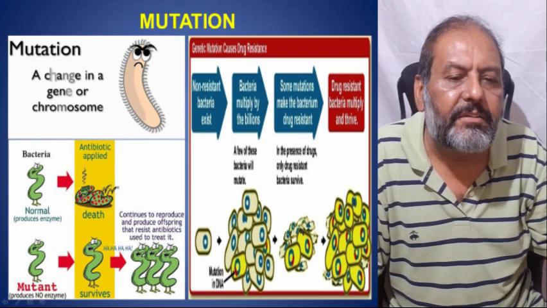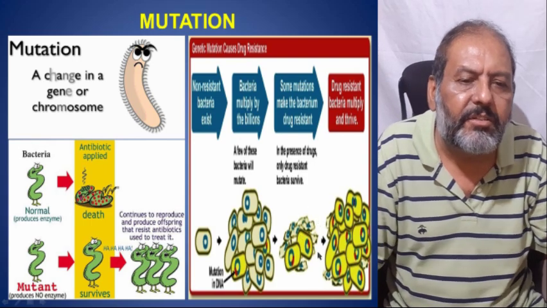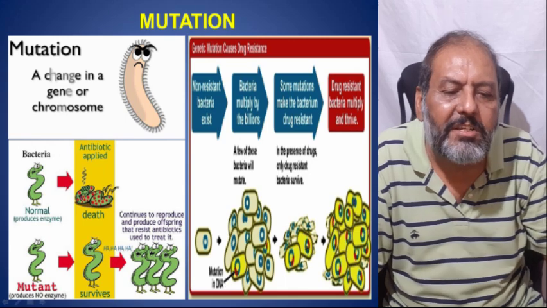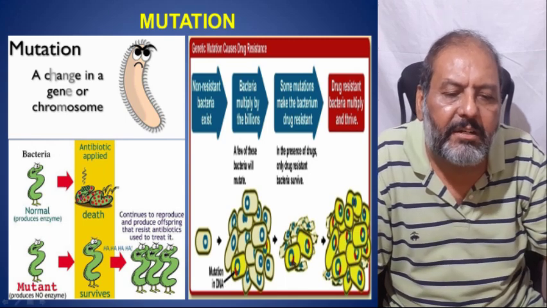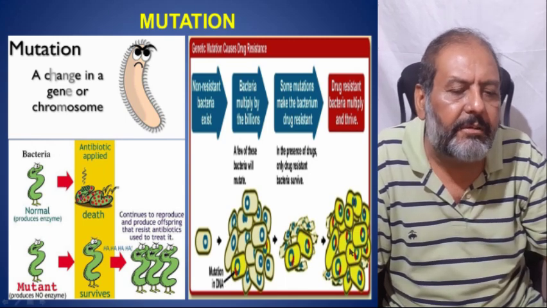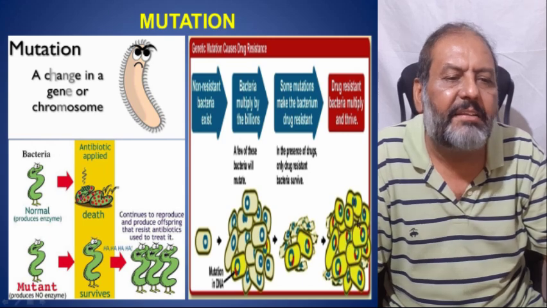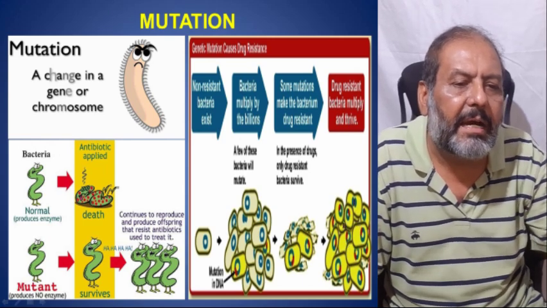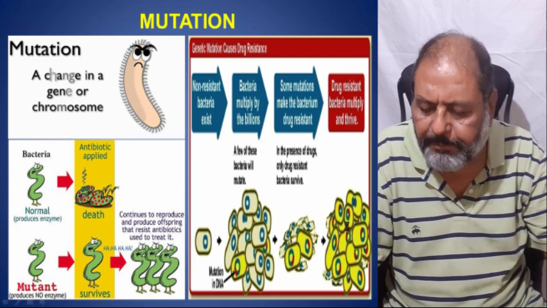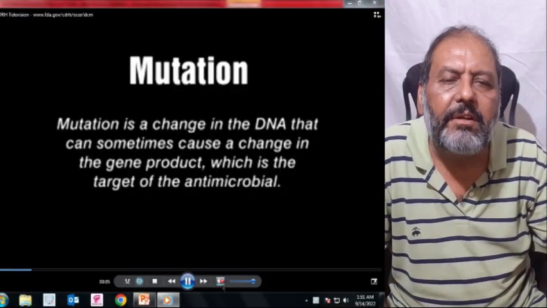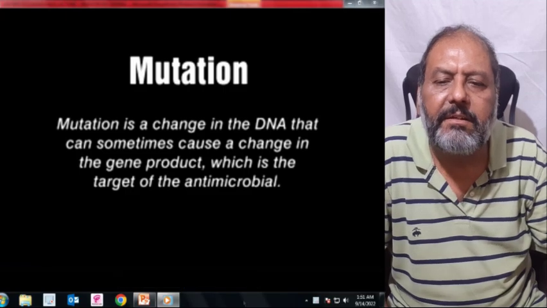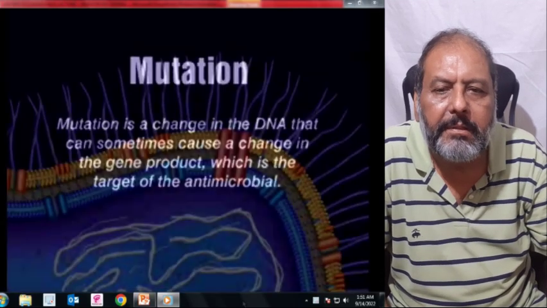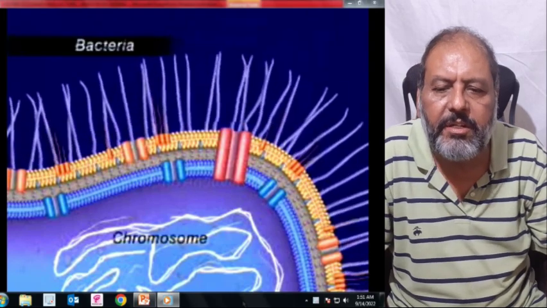In the presence of the drugs, this mutant bacteria which have got the mutation in the DNA, with the red color mutation gene, are able to survive and multiply, and the drug resistant bacteria multiply and live happily.